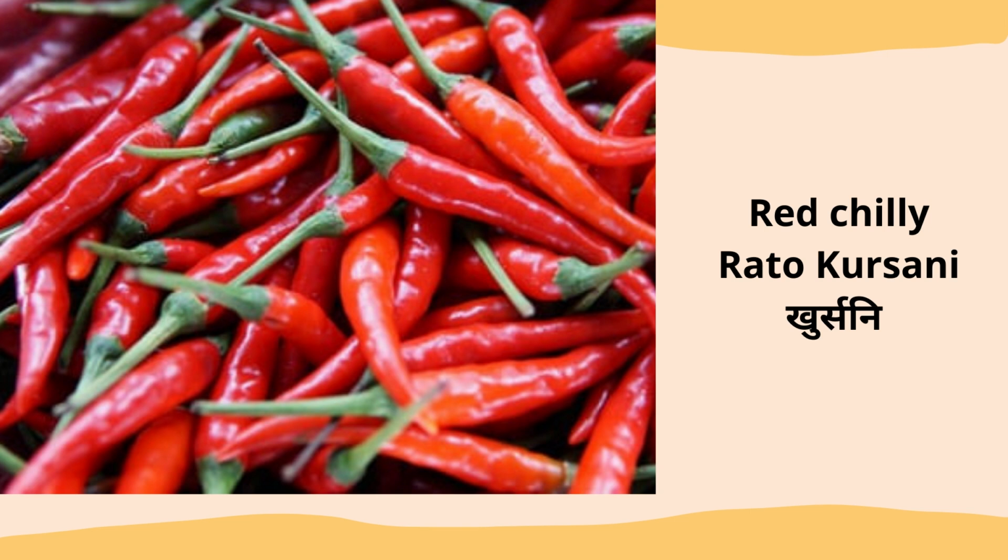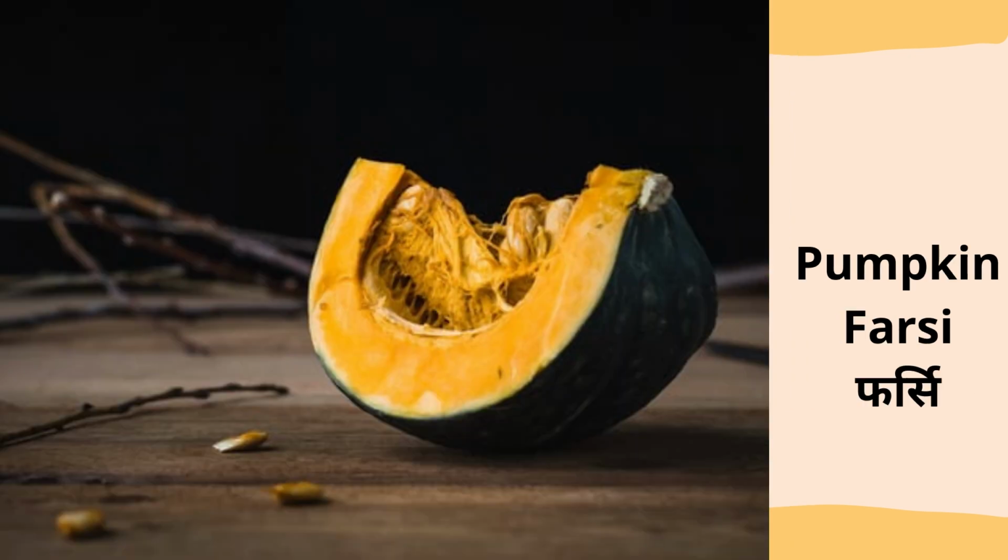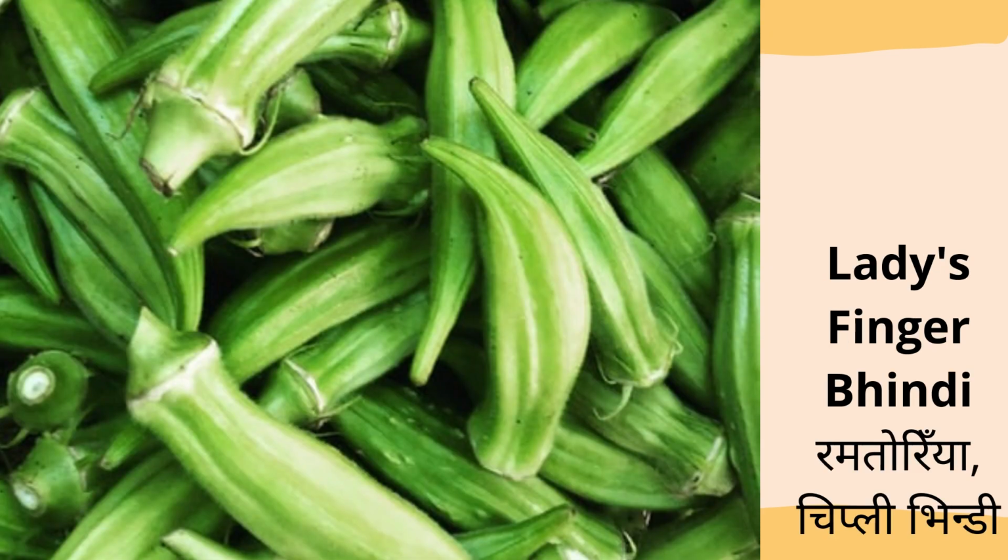Likewise, chili. Chili means kursani. If it's red, we call it Rata Kursani, but if it's green, then we call it Hariyo Kursani. Likewise, spring onion or garlic, which we call Hariyo Pyaaz or Hariyo Losun. Likewise, pumpkin means Farsi. The other one is lady's finger, which means Bhindi, or Chipli Bhindi or Ram Tulia.